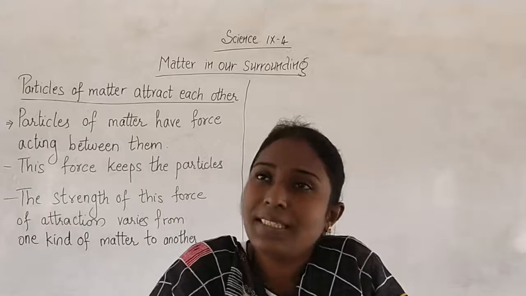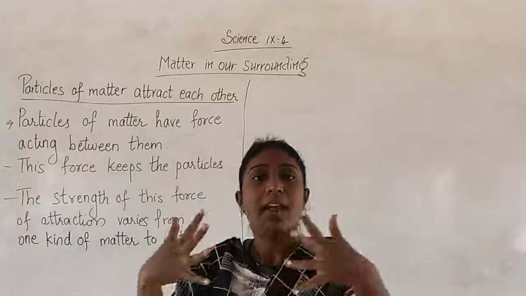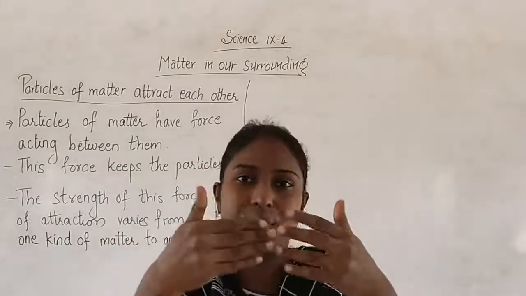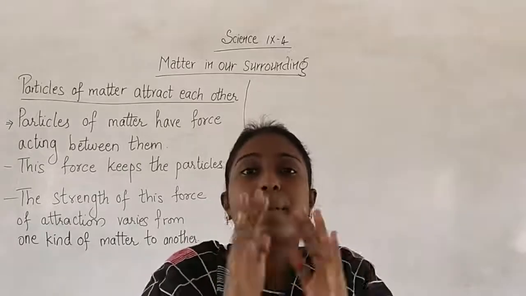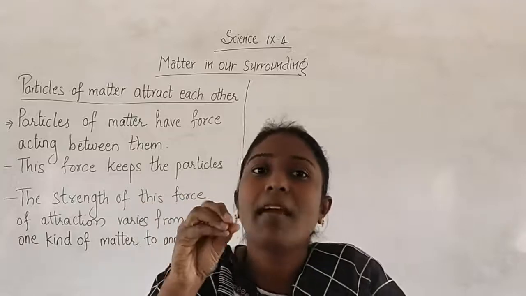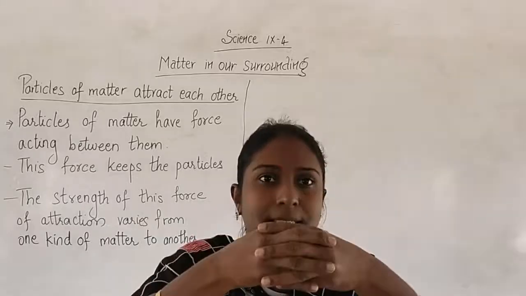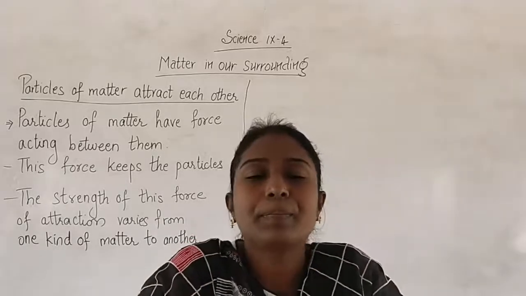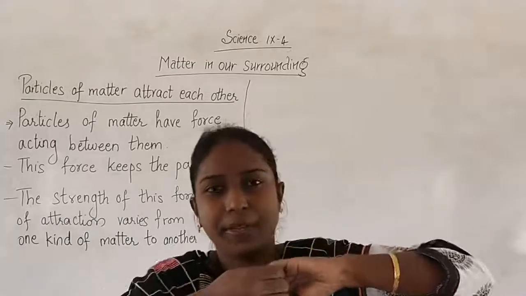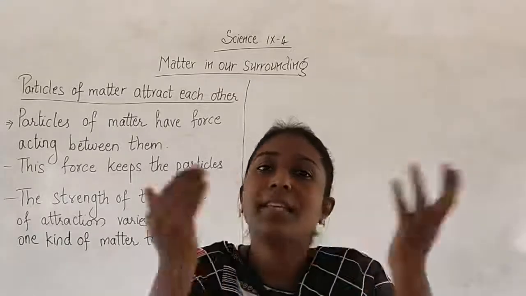So this experiment says that the particles of matter are attracted this way, this way, and this way. I don't mean to say these are their positions, but it depends upon the type of matter how the particles are attracted. In some matter, the particles are strongly attracted, which is difficult to break. In some, the particles are attracted in such a way that it is a little bit difficult to break. And some particles are attracted in such a way that it is very easy to break.